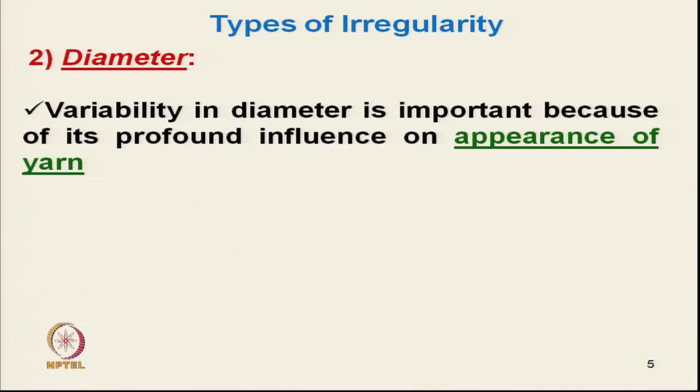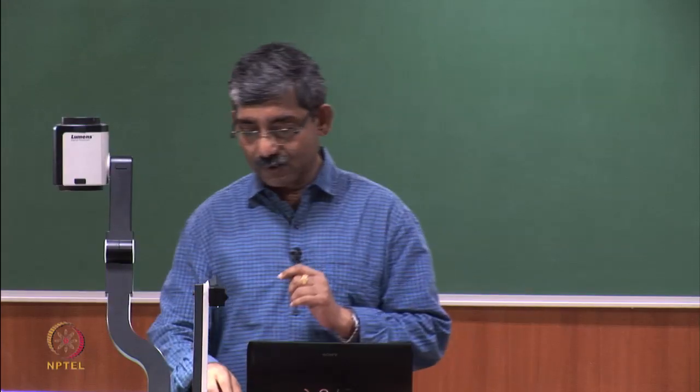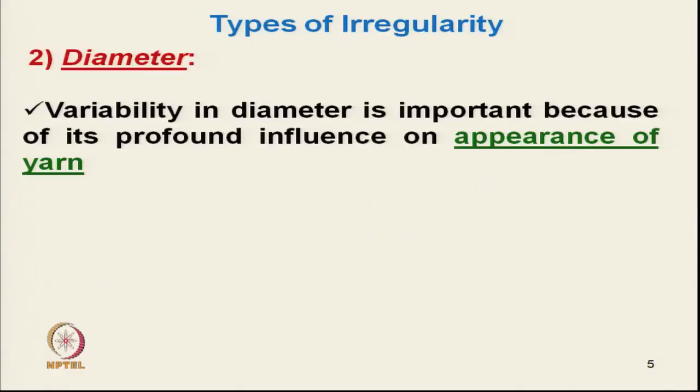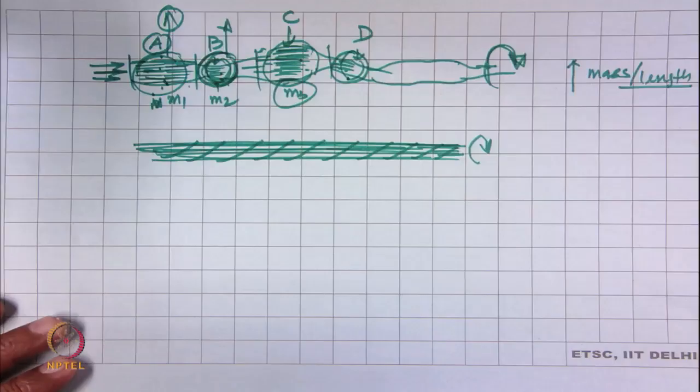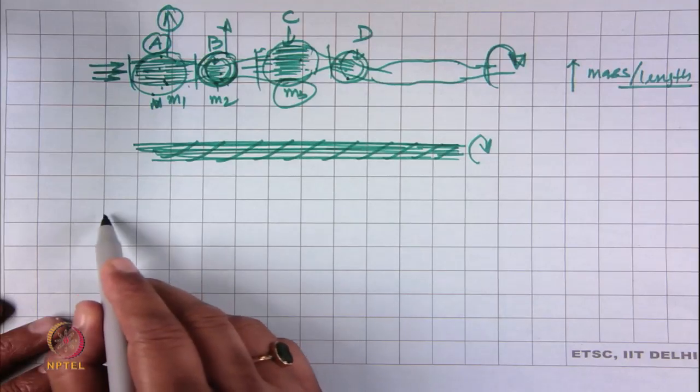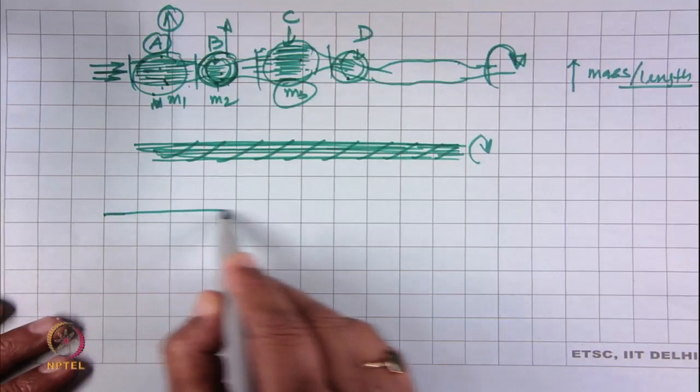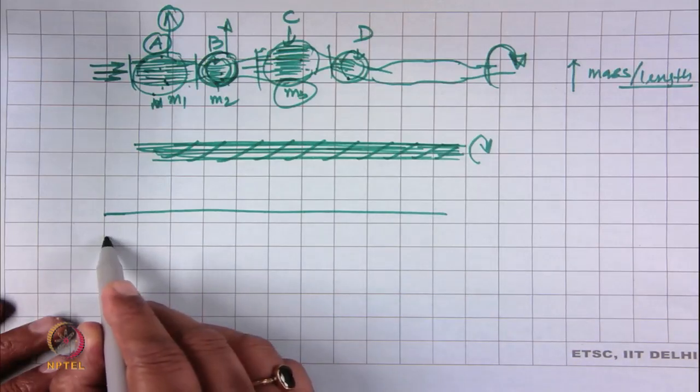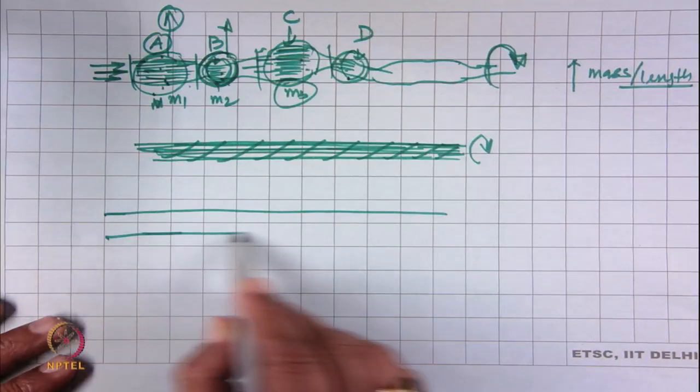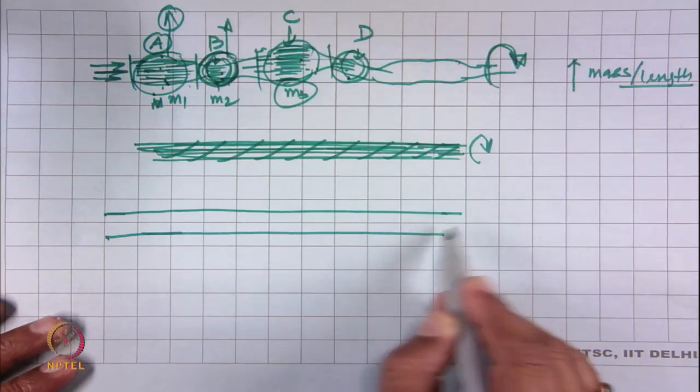Okay. As I have already mentioned, they are directly related with the mass variability, and the diameter variability is extremely important as far as the appearance is concerned. Now, let us see another situation. So, yarn A has got mass variability. Suppose we have produced one yarn. So, let us imagine this is one yarn. Okay.